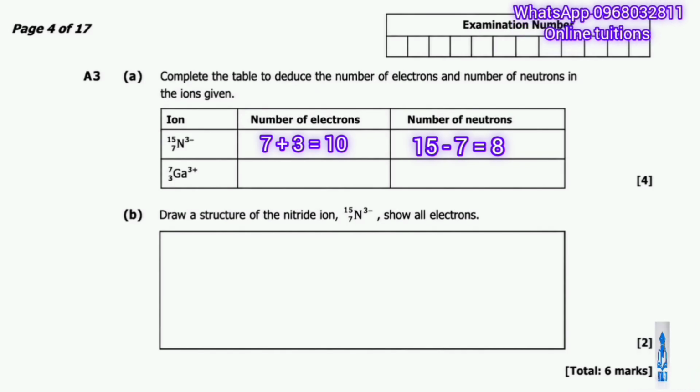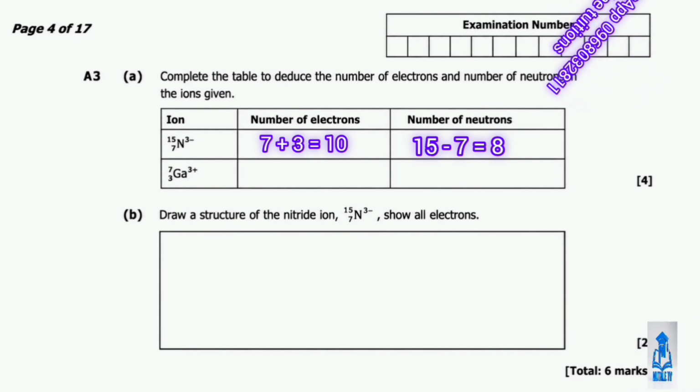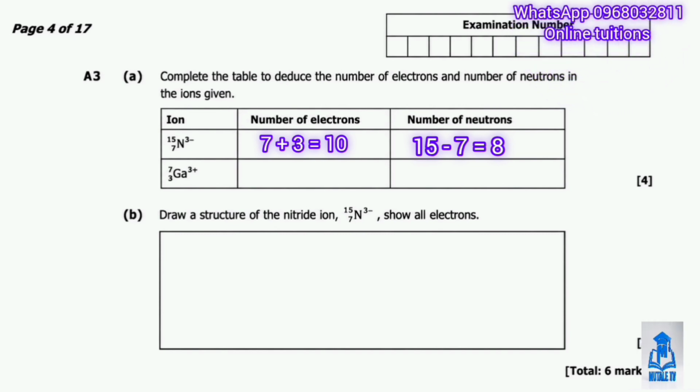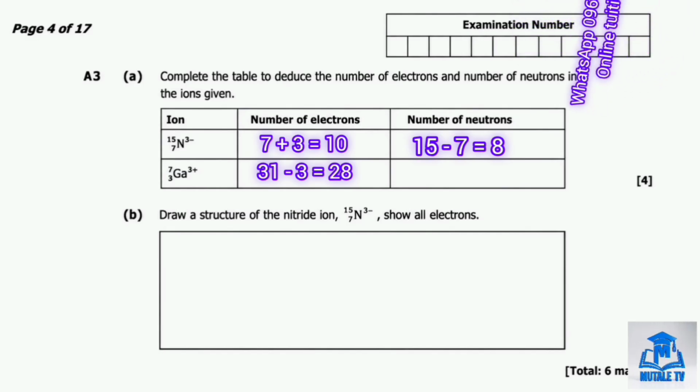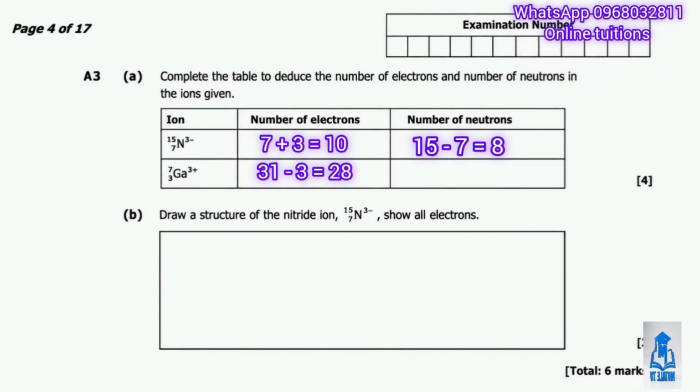Now for gallium. The proton number is 31. So gallium normally has 31 electrons, but this ion has a 3 plus charge, meaning it has lost 3 electrons. So the number of electrons is 31 minus 3, which gives us 28 electrons.